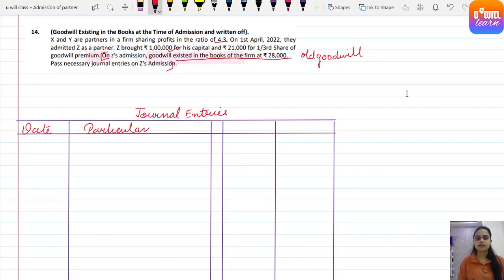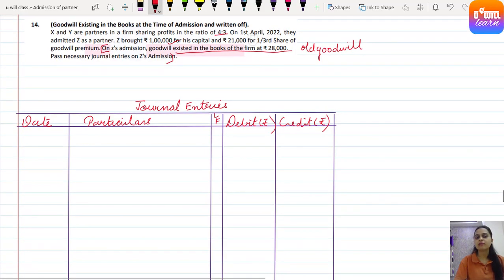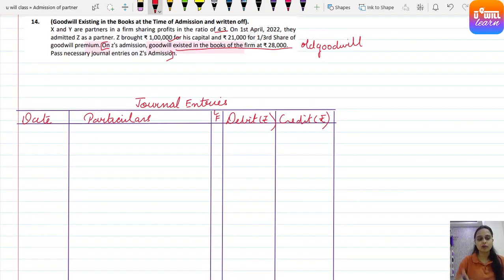Date, particulars, LF, debit rupees, credit rupees. X and Y are partners sharing profits in the ratio 4 is to 3. They admitted Z. Z brought rupees 1 lakh for his capital. So the first entry will be bank account debit, because money comes into the business. Z has brought two things, his capital as well as the amount for premium.